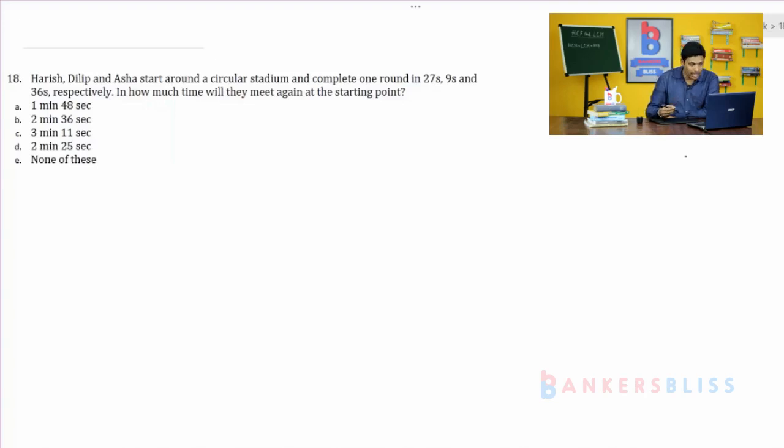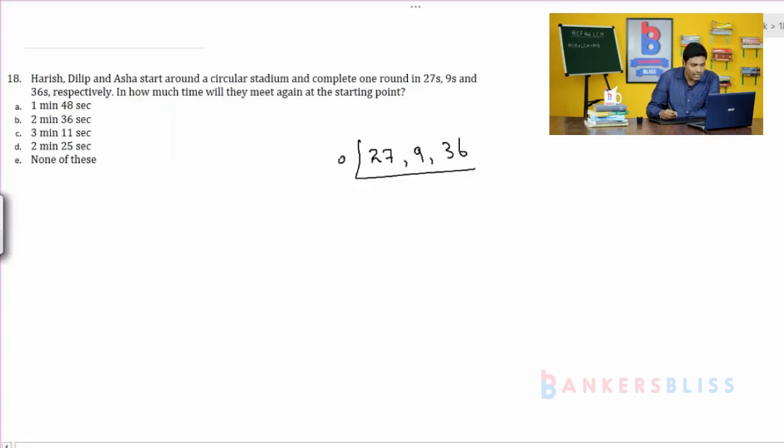So it is nothing but the LCM of 27, 9 and 36. So you calculate the LCM. 9 3s are 27, 9 1s are 9, 9 4s are 36. 4 and 3 are co-primes because the HCF between 4 and 3 is 1. So 4 3s are 12, 12 9s are 108. So after 108 seconds they are going to meet.